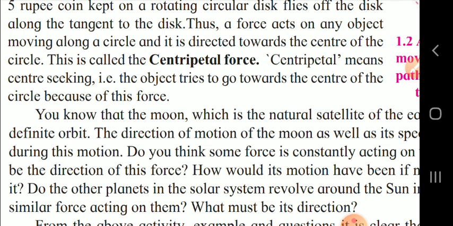From this activity we can understand the question and some examples. It is clear that for the moon to go around the earth there must be a force exerted on the moon, and this force may be exerted by the earth, which attracts the moon towards itself. In the same way the sun also is attracting the planets including the earth towards itself. That is why the planets are not falling from the orbit toward the sun. So these all are the important things you have studied in this.